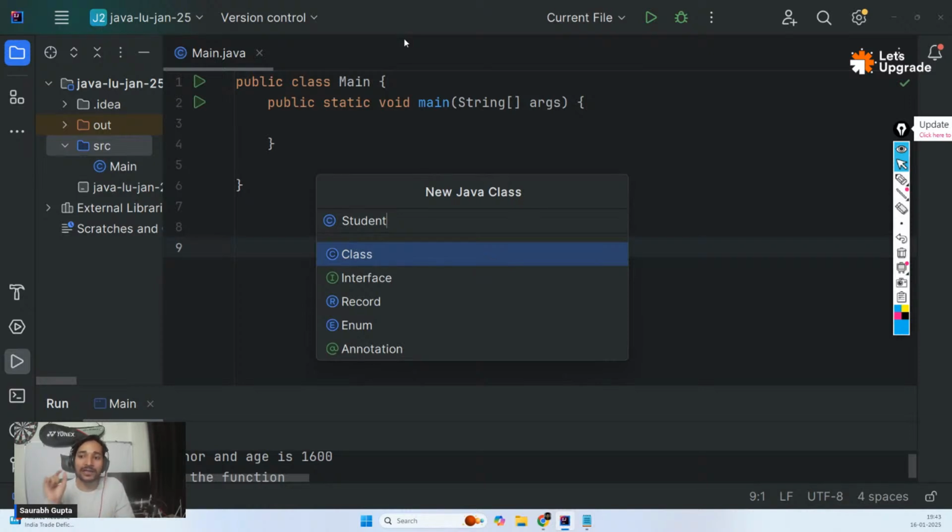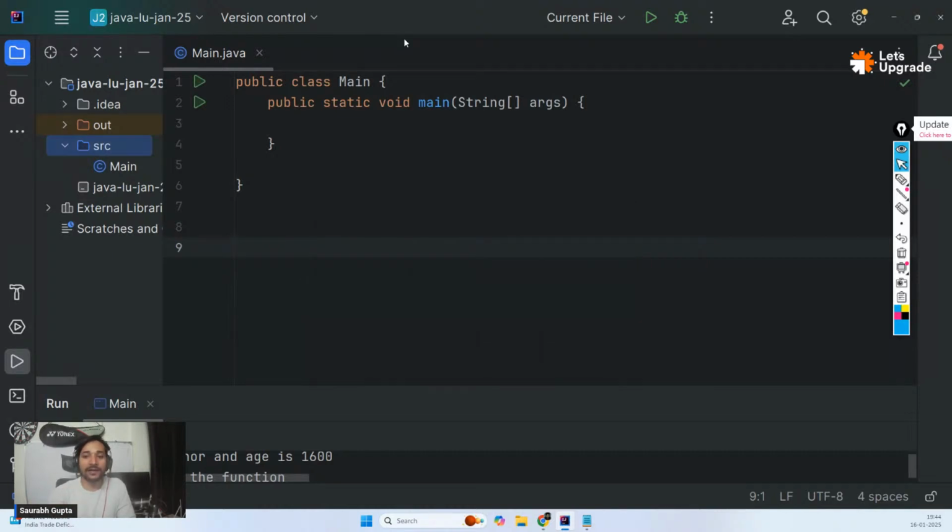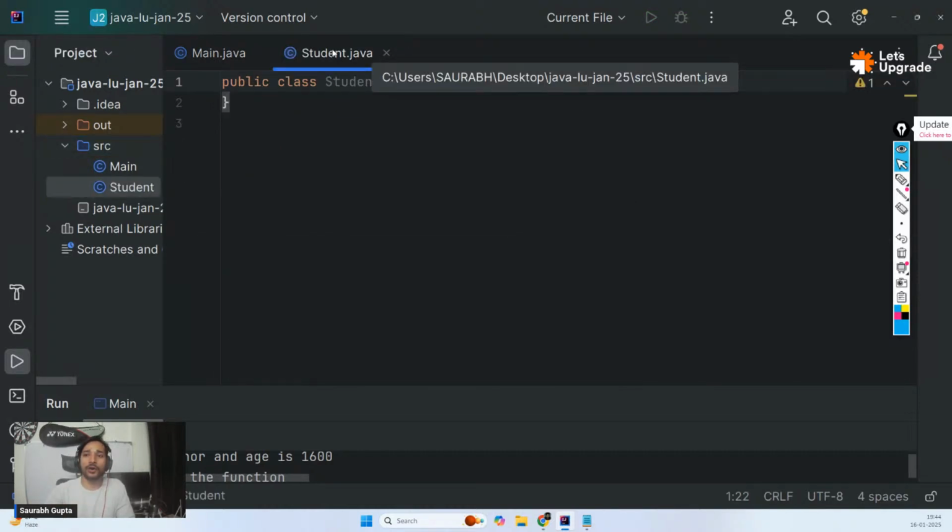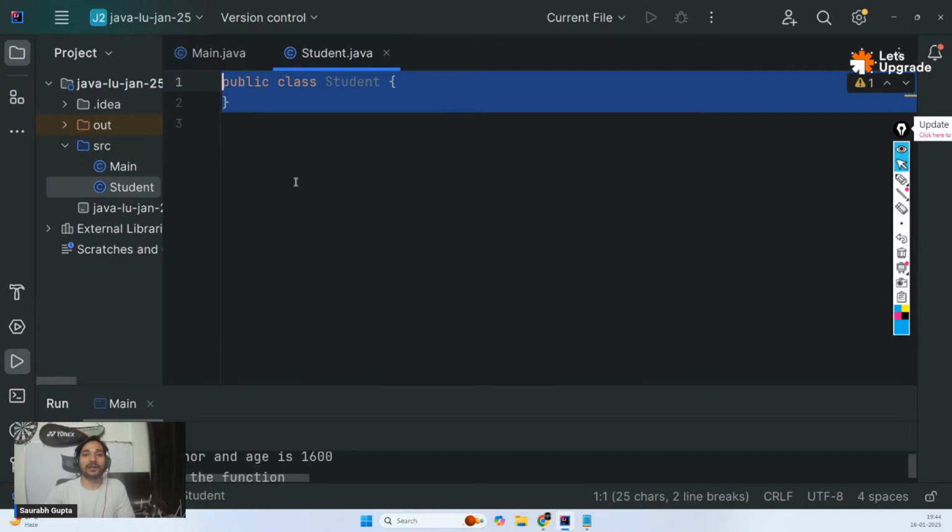Always name your classes starting with a capital letter. Very important. So Student, and the file name will automatically become Student. As I mentioned, your class name and your file name should be the same. But if you're using IntelliJ, it will automatically happen. So I'm saying I want to create a class called Student and it will create a file for me. See, Student.java, and we have a class.